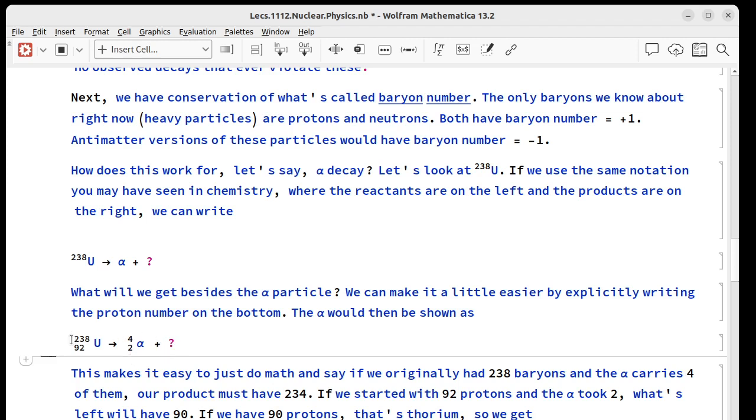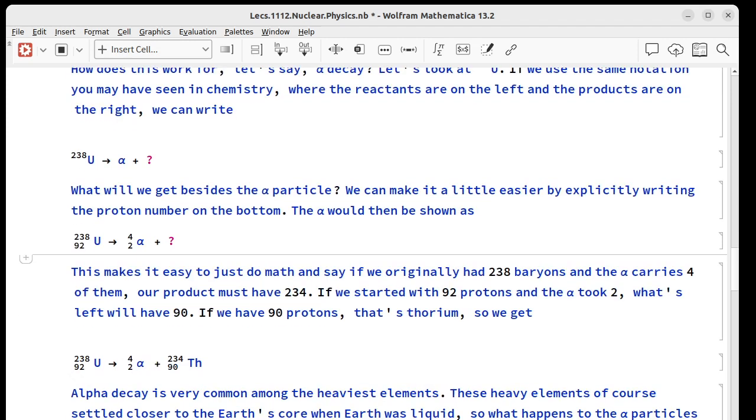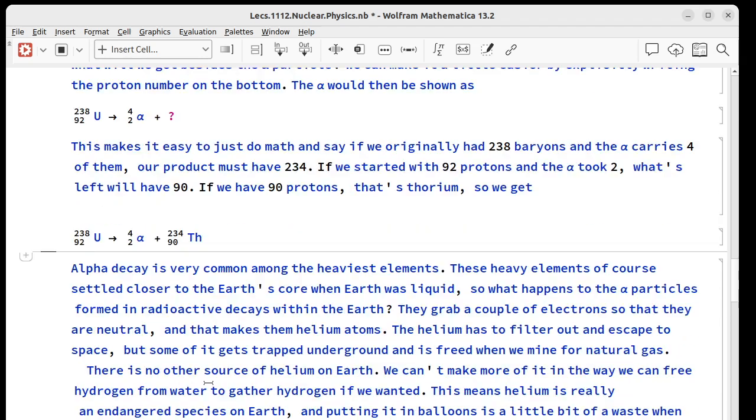Well, it's got to be something that has 238 minus 4, 234 baryons, and 92 minus 2, 90 protons. So 90 protons is thorium. So what this means is the only thing it can decay into is thorium-234. So remember, the 4 and the 234 together give us 238, and 90 plus 2 gives us 92.